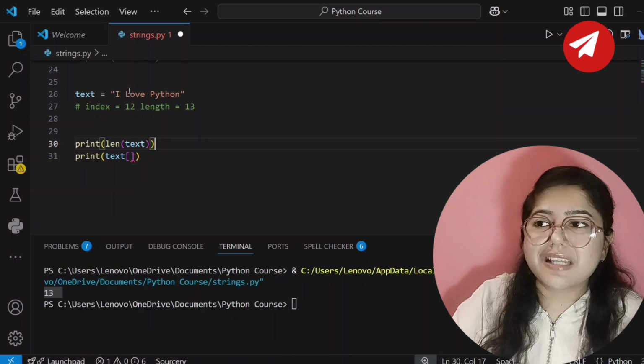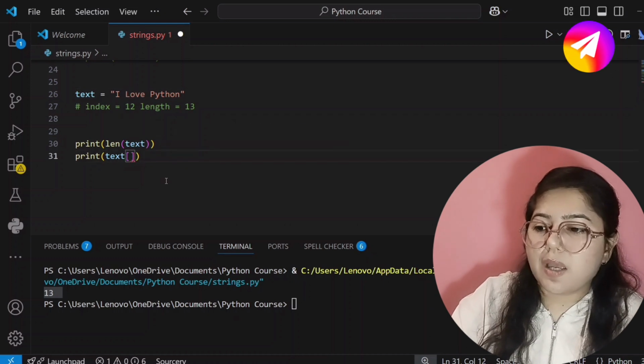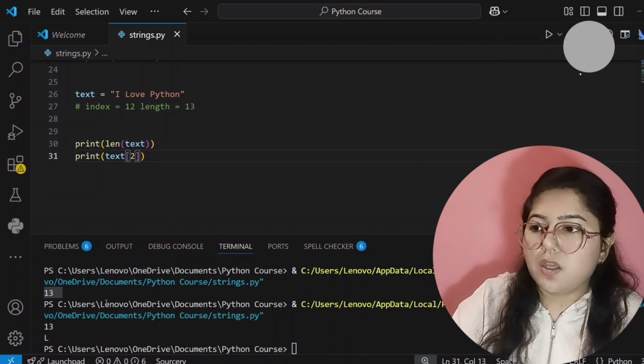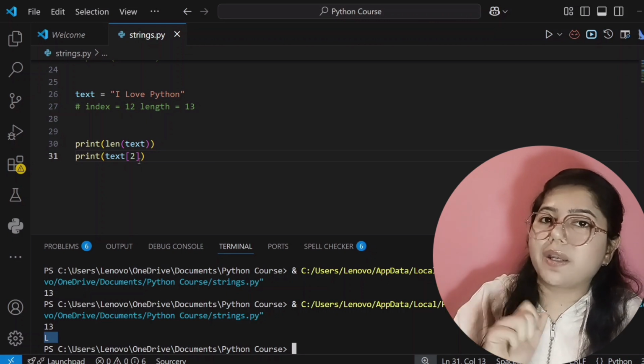I want to print this L as output, so what is its index number? I is index 0, this space is 1, and this L is index 2. So that's why I'm writing 2 here. Now I will run this code. See here, it's showing the correct output, that is L. So we have understood how to access a specific character.